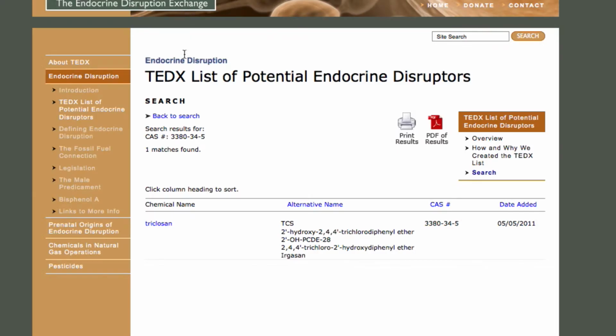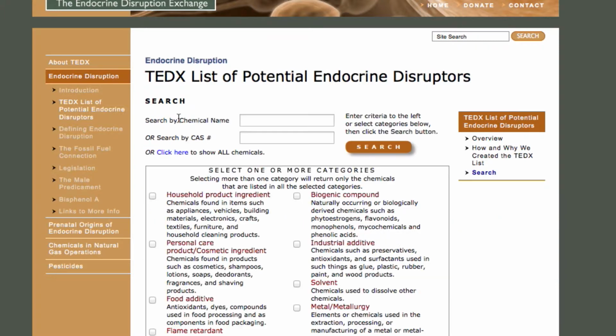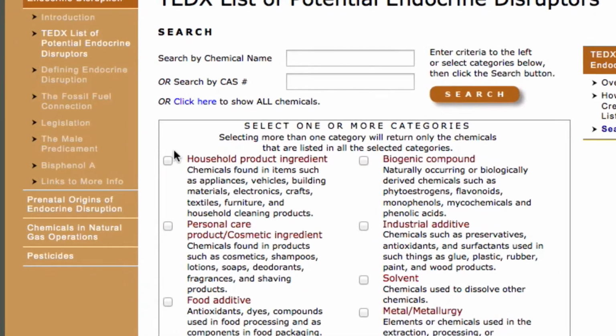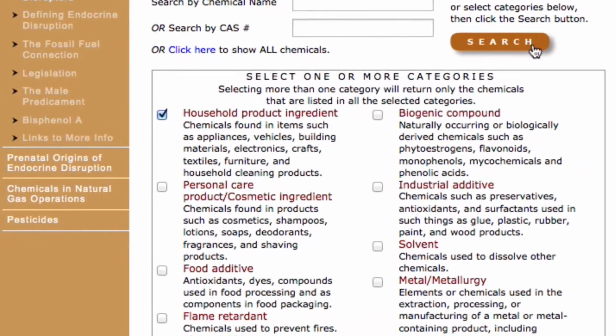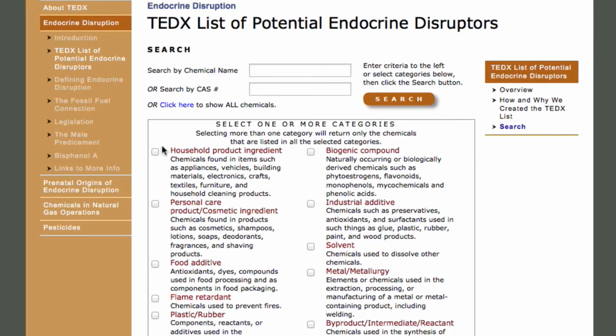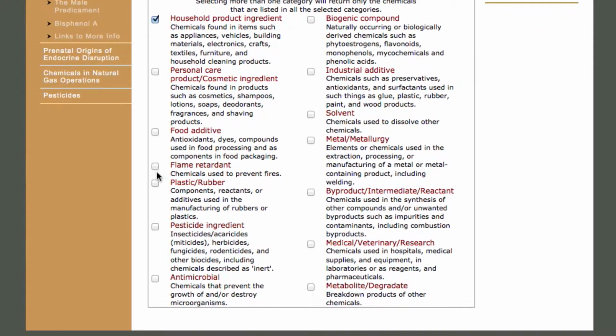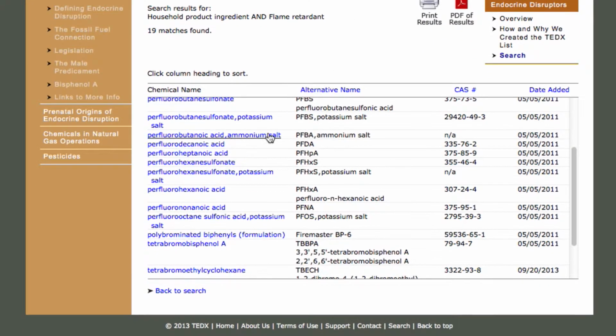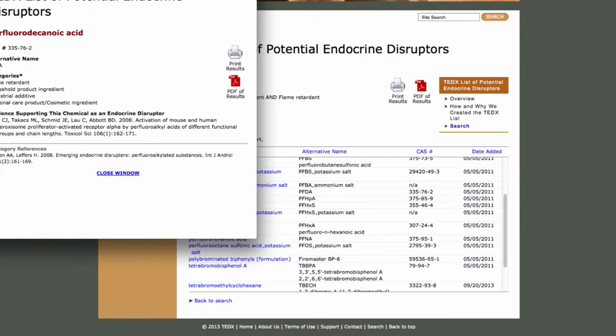Now let's try a category search. To see all the chemicals that are identified as ingredients in household products, you simply check this box and click Search, and here's the list. If we go back to the search page again and click on Household Products and Flame Retardants, we get a list of the flame retardants that are also found in household products. And of course, you can click on any one of these to get the fact sheet.